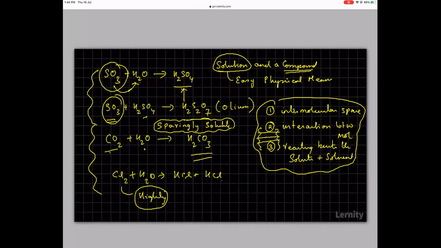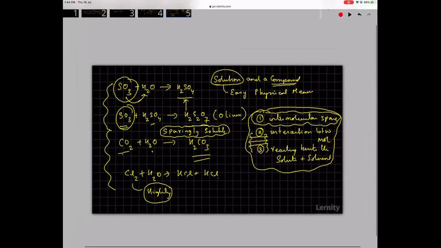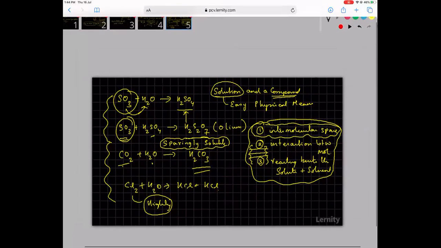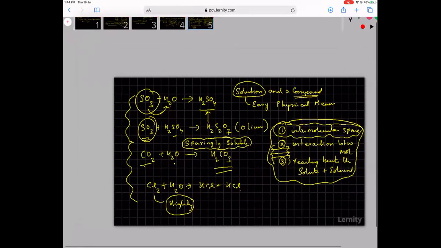But we want to mostly analyze this kind of a solution, where there is no interaction between the solute molecules and the solvent molecules, but the solute molecules just break down and go and sit in the intermolecular spaces of the solvent molecule.